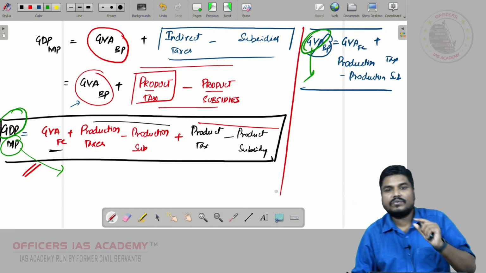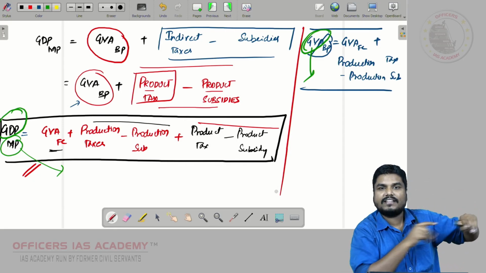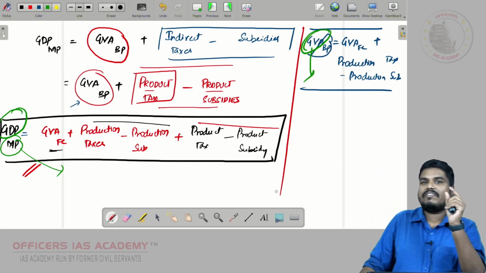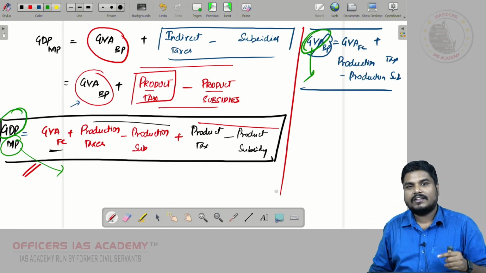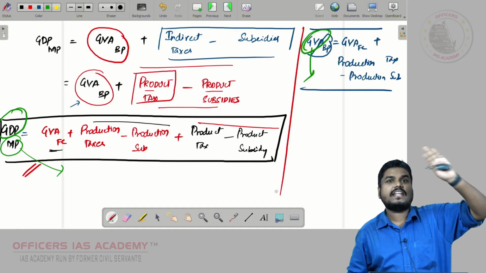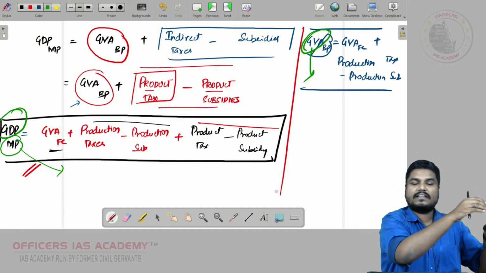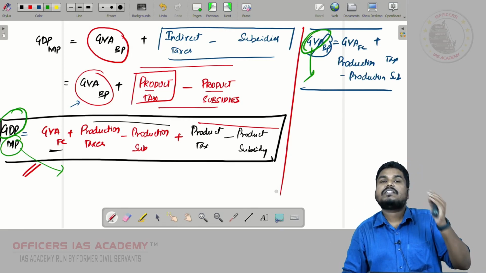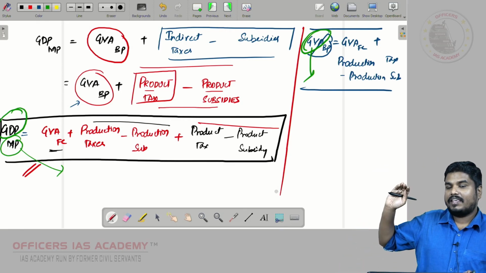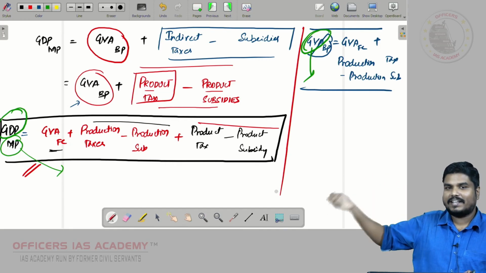GVA gives you the idea of economic activity on the factory side, the supply side. Because GVA takes into account everything happening inside the factory. So GVA gives you the idea about production activity happening inside the factory, that is the supply side, while GDP gives a picture of the market side, the demand side, the consumer side.